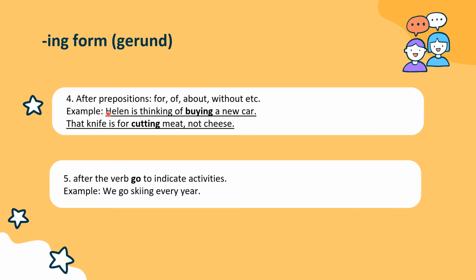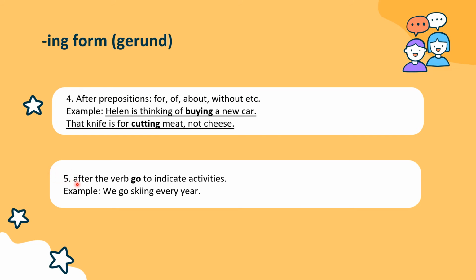We cannot use Helen is thinking of to buy a new car because that is wrong. Same goes to the sentence. We do not say that knife is for to cut meat, not cheese. It is wrong. Okay, so buying and cutting here is actually noun.